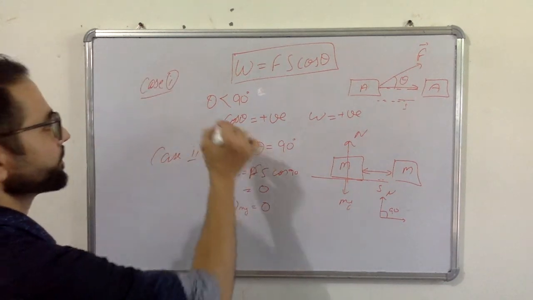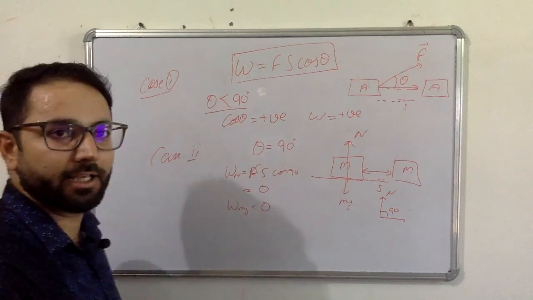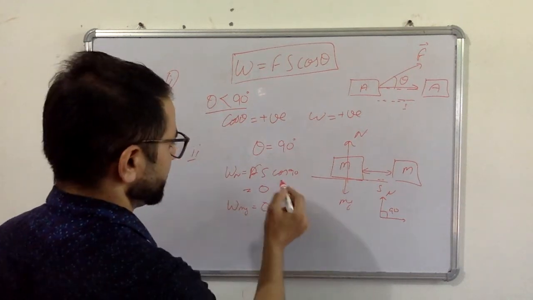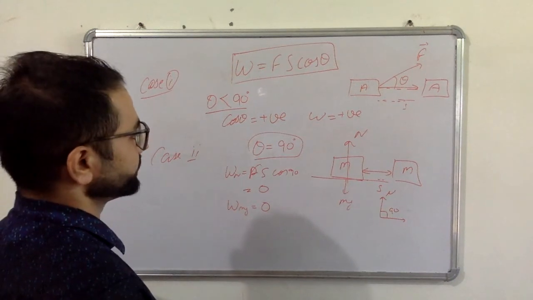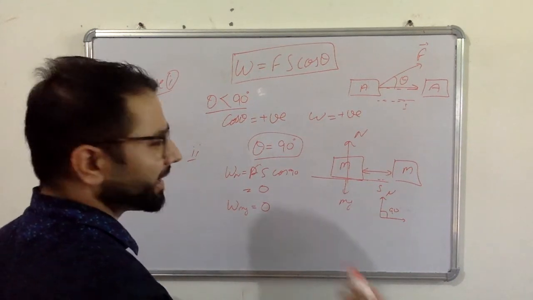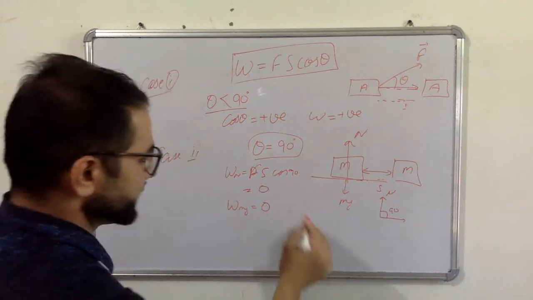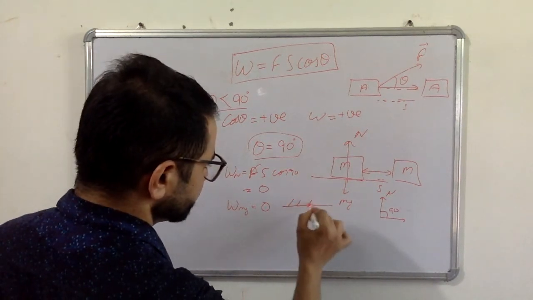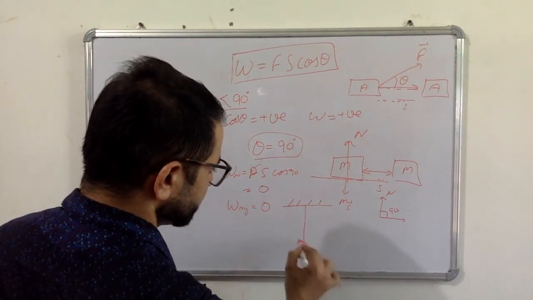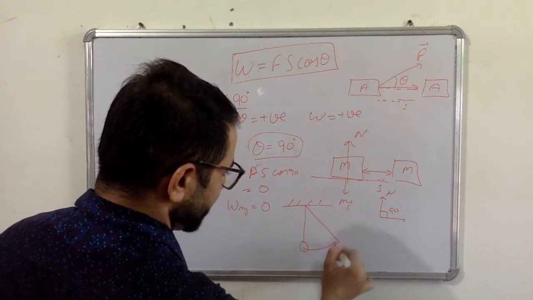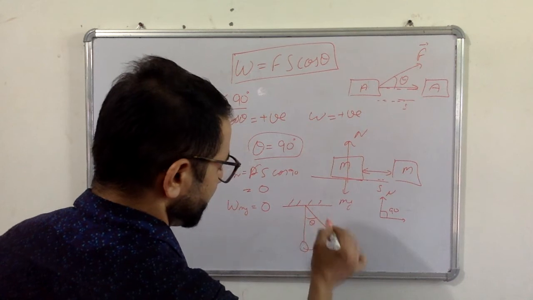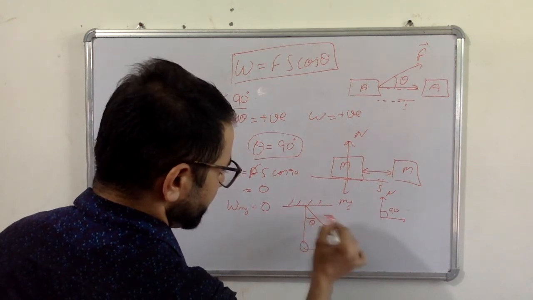So this is the second case, when theta is equal to 90 degrees. So these are the two cases. We can take another example also. For example, let's say there is a pendulum. Now it's deflected by angle theta, and this is the tension force.